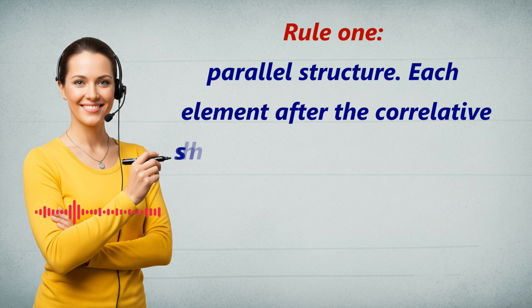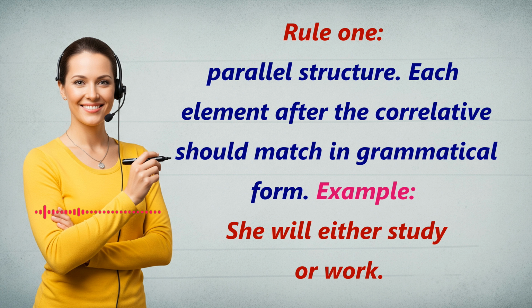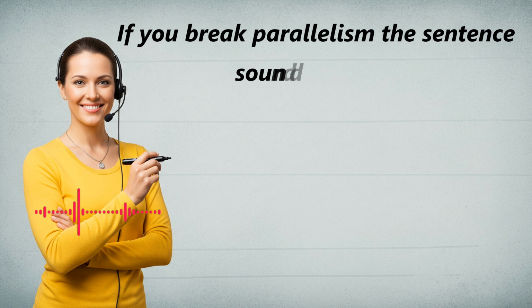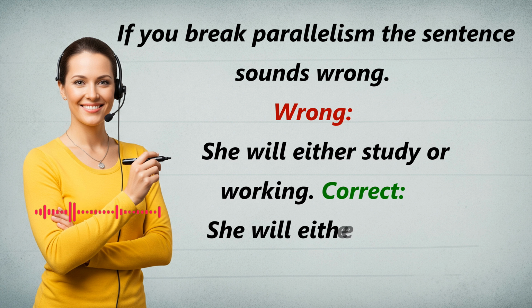Rule 1. Parallel structure. Each element after the correlative should match in grammatical form. Example: she will either study or work. If you break parallelism, the sentence sounds wrong. Wrong: She will either study or working. Correct: She will either study or work.